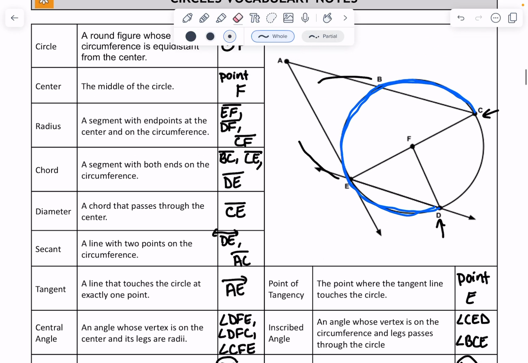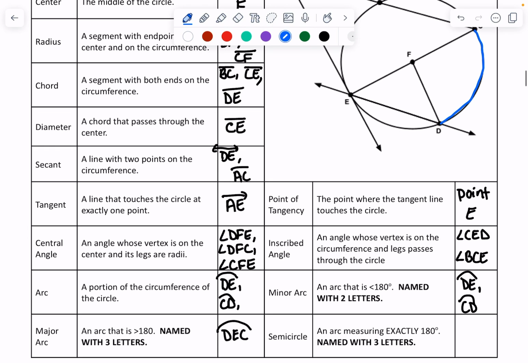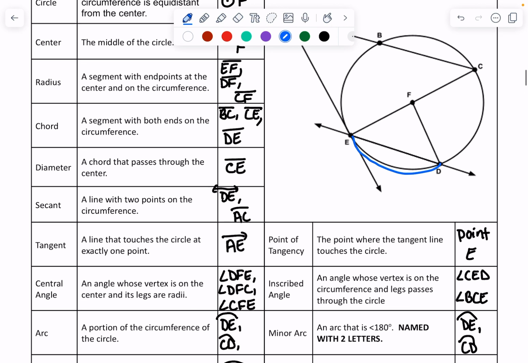Now, the reason why we do that is because, if we just wrote DC by itself, everybody would normally go the shortest distance and it would be that, which is not what that arc was. So instead, what you're supposed to do is go from D to E first. So we go from D to E, and then you go from E to C in the same direction.